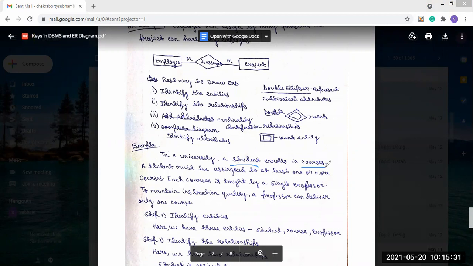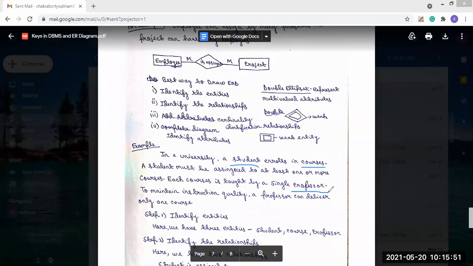Course, this is an entity. And professor, this is an entity. Now you see all the entities are covered. Entities are what? The real world object. So first try to identify the entity from the problem.